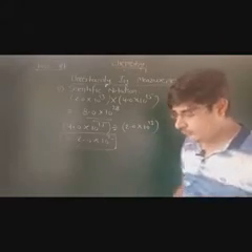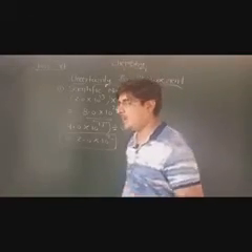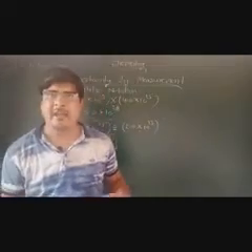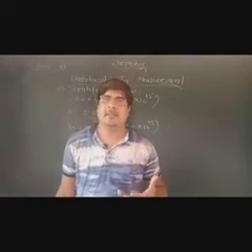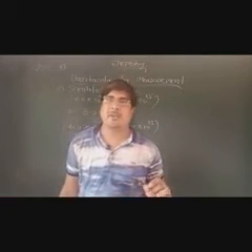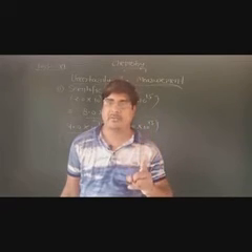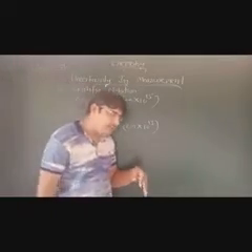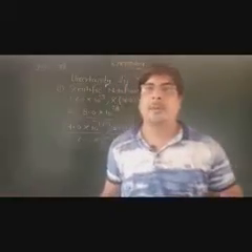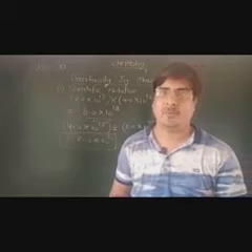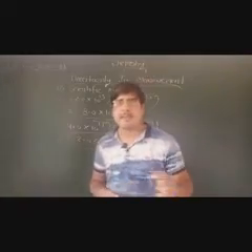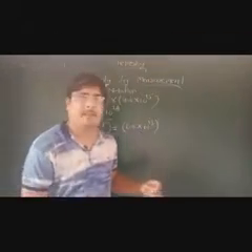In any calculation, as I have already told you, there may be an error of plus or minus 1 in the last digit, but your answer should be precise or accurate. So this is the first method, scientific notation, to minimize the error, to minimize the uncertainty of a measurement.